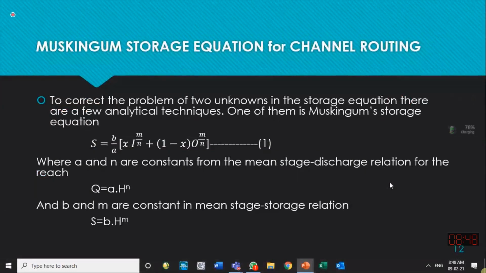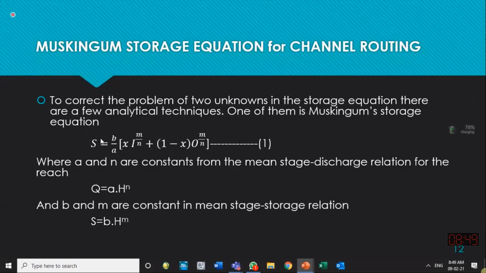People have tried to find the prism storage and the wedge storage by relating them to the inflows and outflows. There was a hydrologist whose name was Muskingum, and he proposed a second equation to correct the problem of two unknowns in the storage equation. There are a few analytical techniques, and one of them is given by Muskingum.